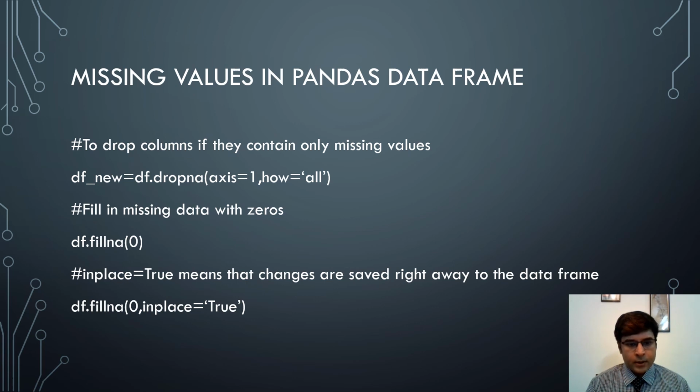Similarly, if we want to fill in missing data with zeros, we will type df.fillna(0). That will fill all the missing data with zeros. We use the fillna function here as mentioned. Next, if inplace is mentioned and it is true, it implies that changes are saved right away to the data frame. That means the data frame is saved with the changes. So df.fillna(0) will fill all the missing data with zeros, and inplace is equal to True will save the data frame.